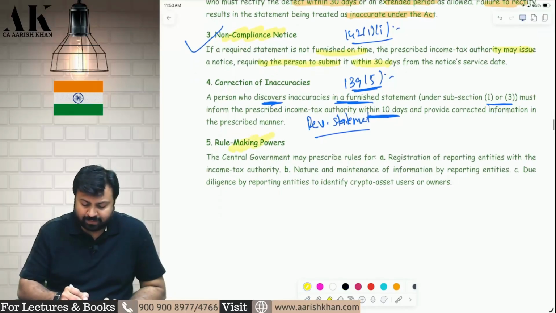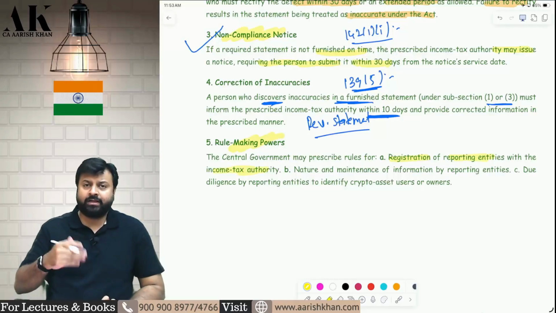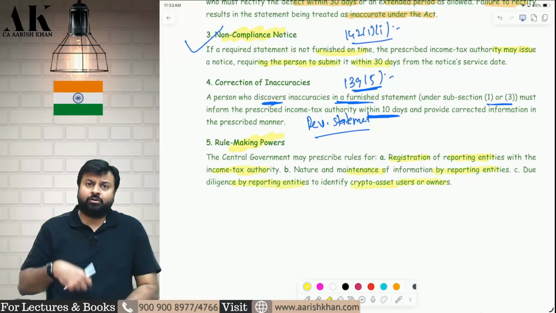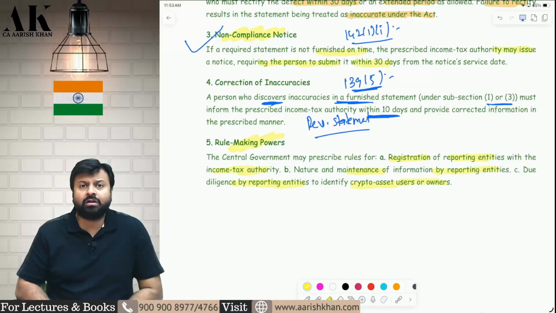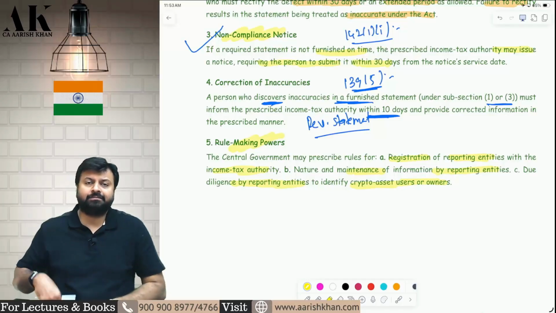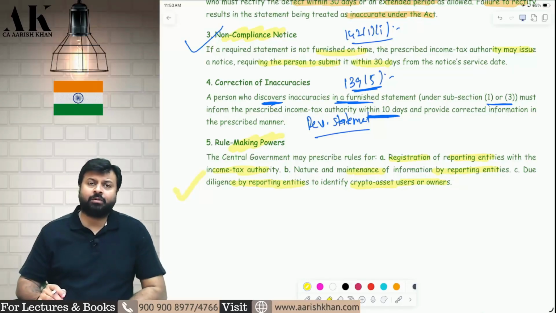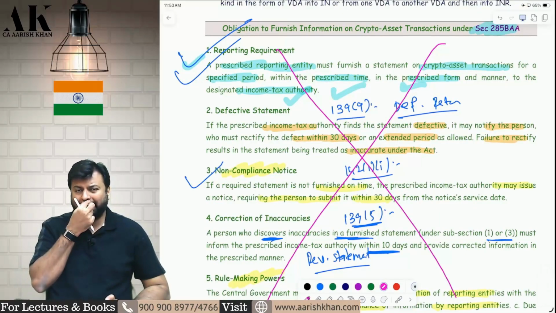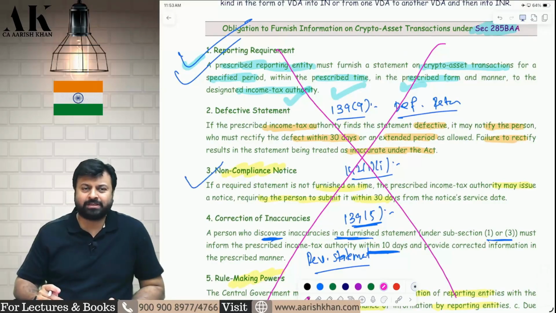Then the government has been given a lot of powers to make rules. Rules for registration of reporting entities with income tax authorities. The reporting entities have to register with the authorities. Which information has to be reported. Due diligence has to be conducted by the reporting entity of the crypto users. Whether the crypto users have a legal source of money. Whether the crypto users are infusing some terrorism money, some black money. That due diligence has to be done by whom? By the reporting entity. So this is what this section and this amendment is all about. Personally, I don't think this is very important for the exam, because till the time they don't prescribe the things, it may not be much relevant to us.